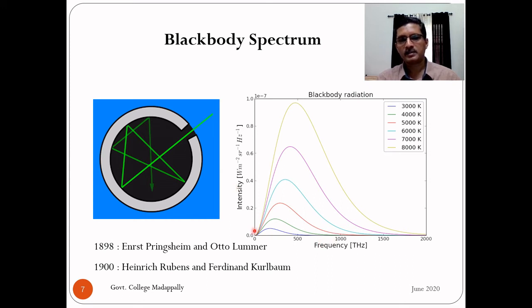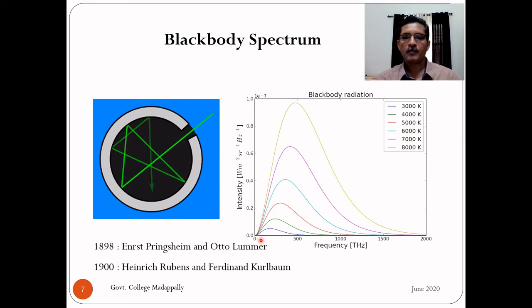For the time being, let us look at this diagram. Different graphs correspond to different temperatures of the blackbody. Look at this inset. This blue graph corresponds to blackbody radiation for a blackbody in thermal equilibrium at 3000 Kelvin. This green graph corresponds to a blackbody at 4000 Kelvin. Red one 5000, 6000, like that.